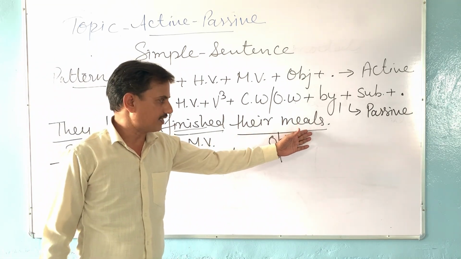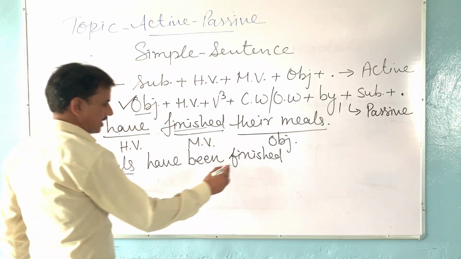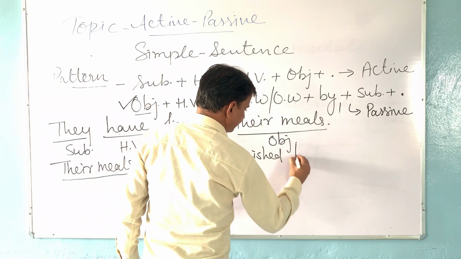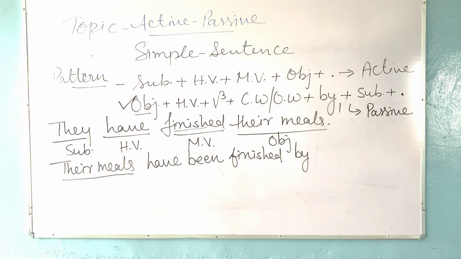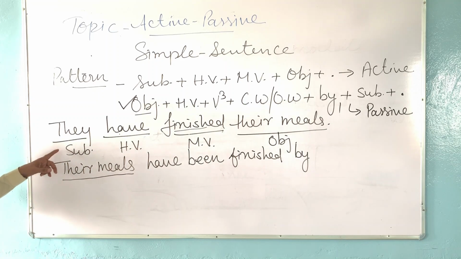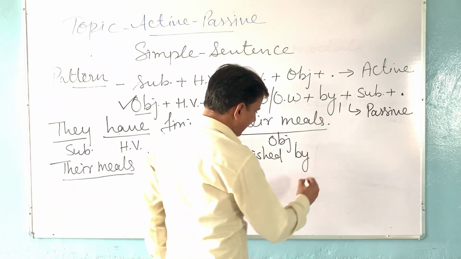There are no complementary words, so we will not add them. At last, we have to add by, and after by, we will add the objective case of the subject of the active sentence. In the structure, the simple sentence, they is given here. We will change they into them.